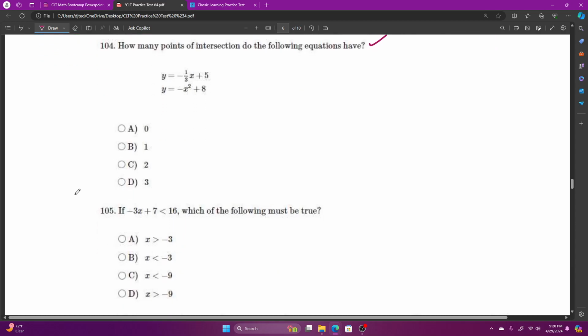And then question number 104. How many points of intersection do the following equations have?